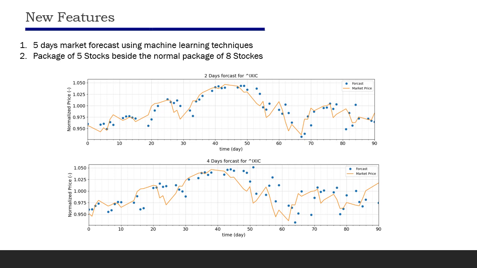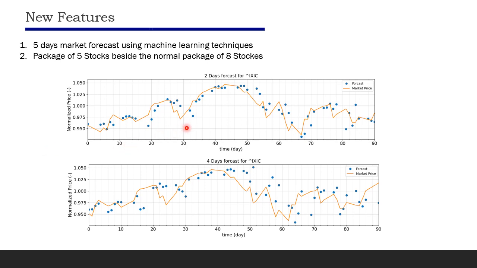One of these features is market forecasting using a machine learning technique. In this technique, I trained a machine learning tool with different market indicators in the past to forecast the future. Here, for example, you can see the market forecast for Nasdaq Composite for a duration of 90 days.